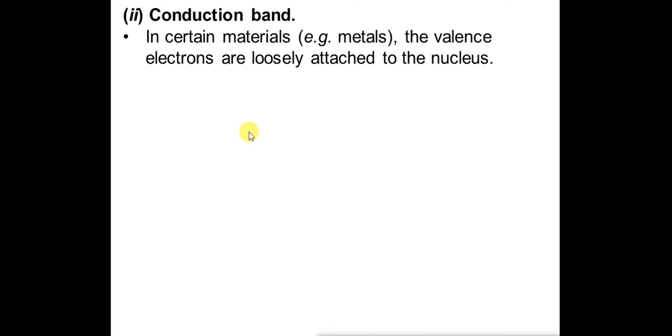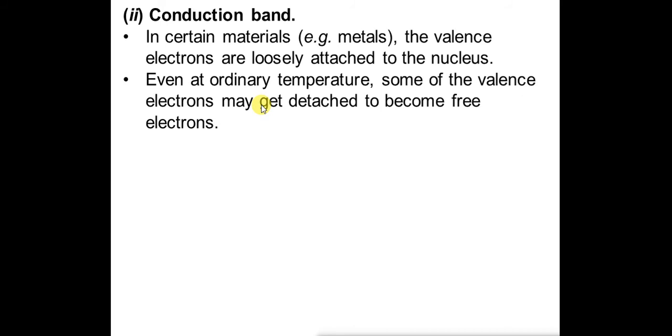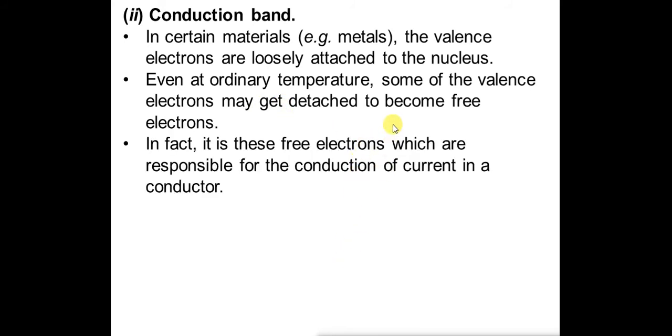Next is the conduction band. In certain materials, for example metals, the valence electrons are loosely attached to the nucleus. Even at ordinary temperature, some of the valence electrons may get detached and become free electrons. These free electrons are responsible for the conduction of current in a conductor.